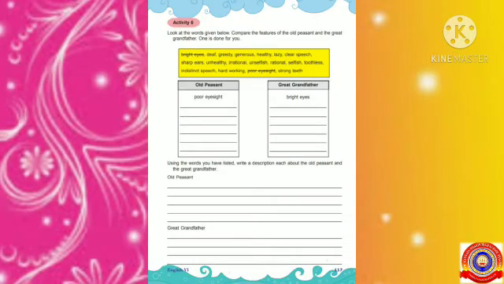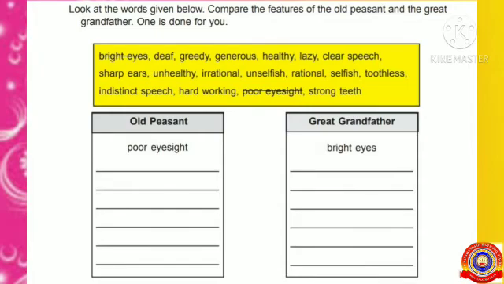Students, now all of you take page number 117. There is an activity. Activity 6. All of you read the question given there. Look at the words given below. Compare the features of the old peasant and the great-grandfather. One is done for you. Students, now all of you read the features given in the box. Deaf, greedy, generous, healthy, lazy, clear speech, sharp ears, unhealthy, irrational, unselfish, rational, selfish, toothless, indistinct speech, hardworking, strong teeth.